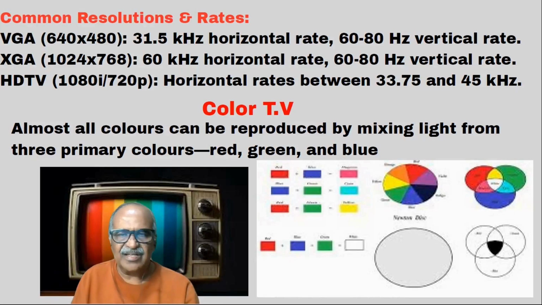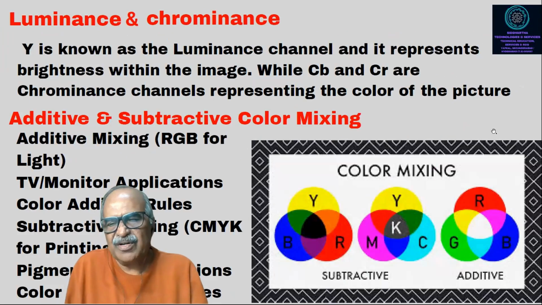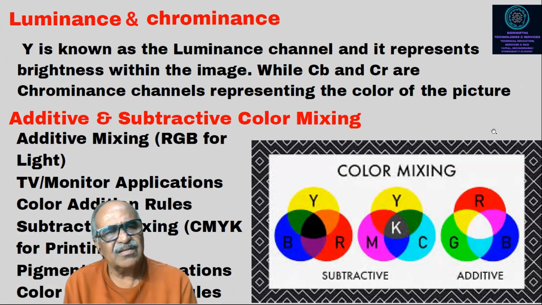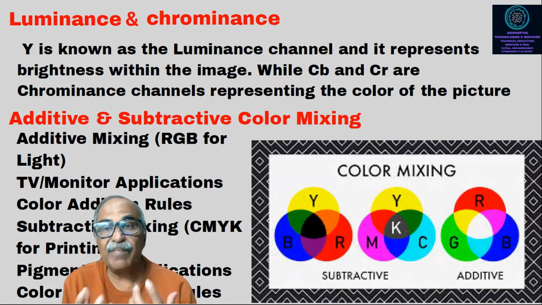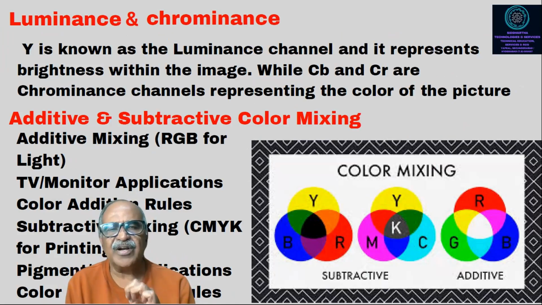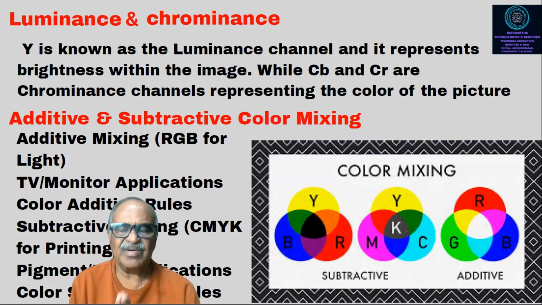It's a CRT basically. So we call it a color TV. Now, one more very important thing you have to remember is what luminance and chrominance are. Luminance is the black and white, light part. You see the contrast part in the black and white older TVs, that we used to call luminance. Chrominance is nothing but color.